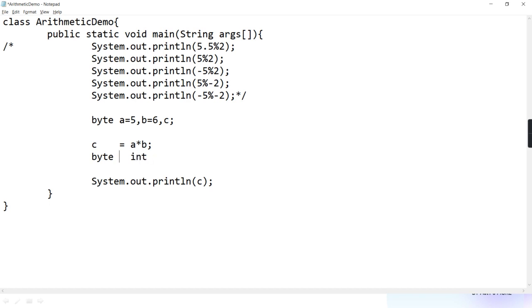Now tell me, can I store an integer data type in a byte? No. Why? Because the situation is what, widening or narrowing? Narrowing.